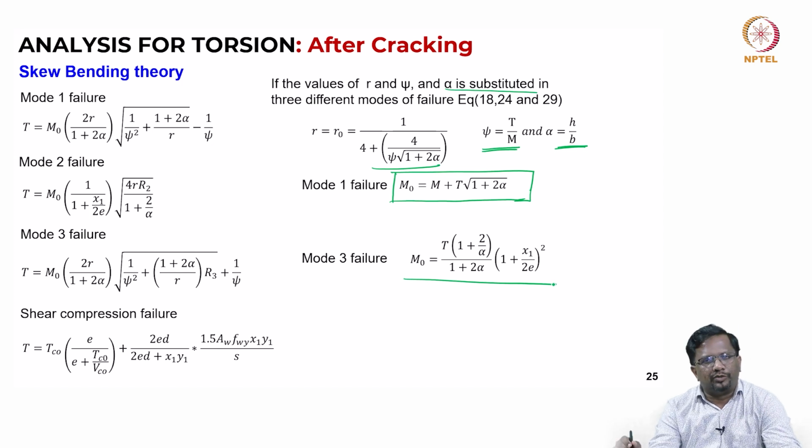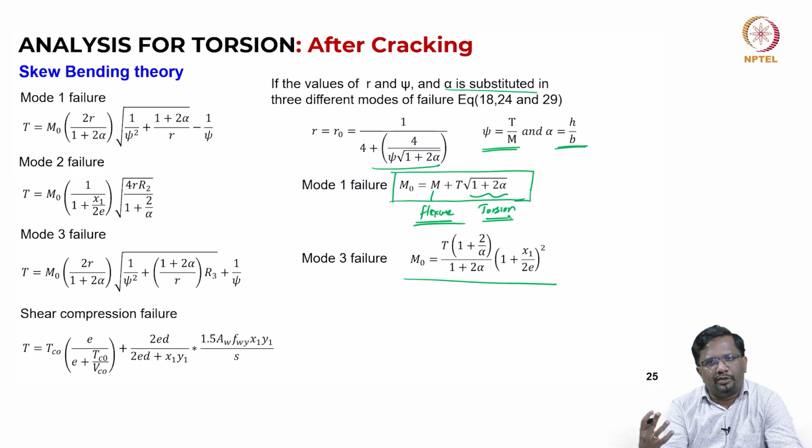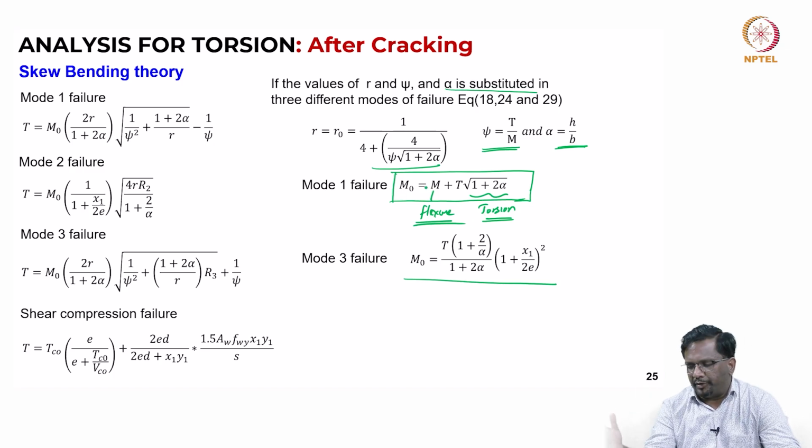So, finally, this is what we want. See, this is from flexure and this is from torsion. Now, I have to design the steel in the tension side so that the flexure effect will be resisted and the torsion effect also will be resisted. That is why we derive this expression for your m naught in terms of m and t.